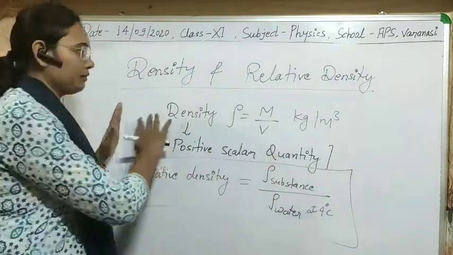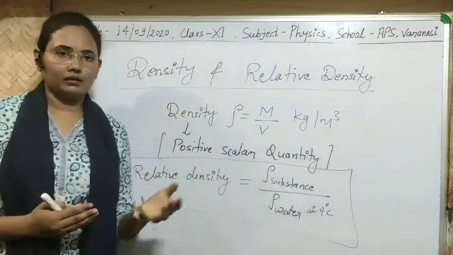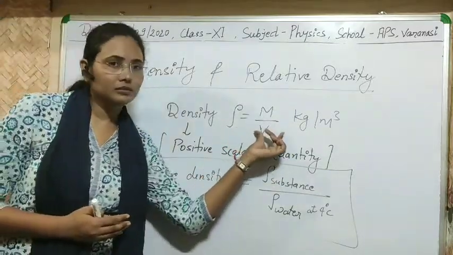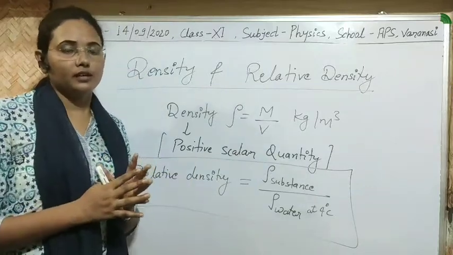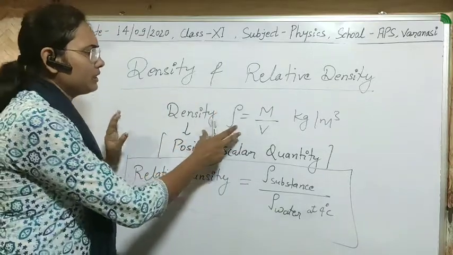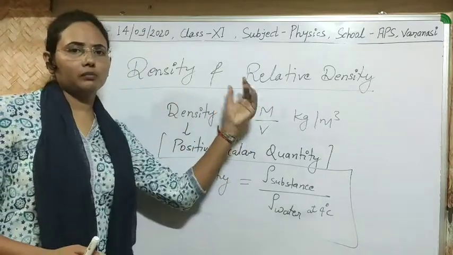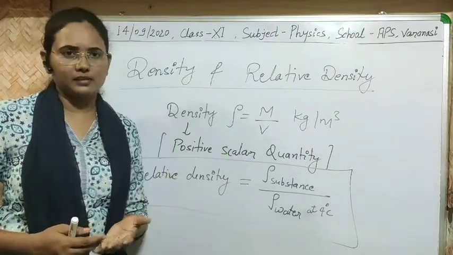I will tell you in future about the density of a mixture of liquids. That will be a quite interesting topic, but normally density is simply the mass of that substance per unit volume of that substance. Okay.